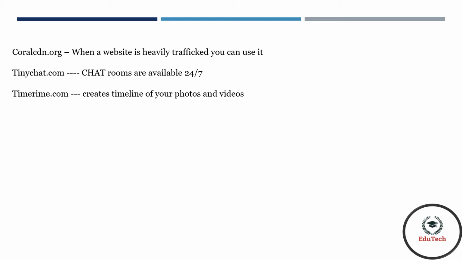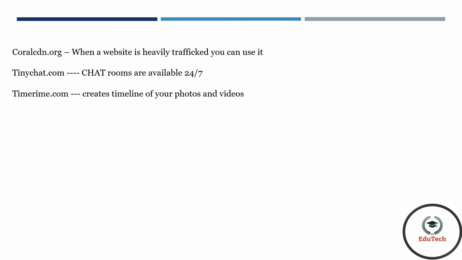For example, if you go in Amazon, sometimes it shows something went wrong. This is because of getting heavily trafficked. When all people use this Amazon or any other websites, it will get heavy traffic. So some people cannot use that website or app. For that, you can go to coralcdn.org and paste that link and you can search what you want.